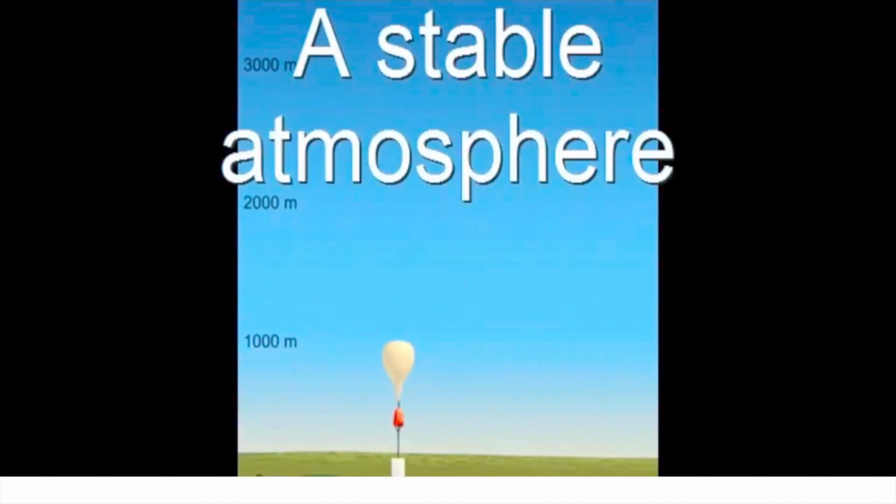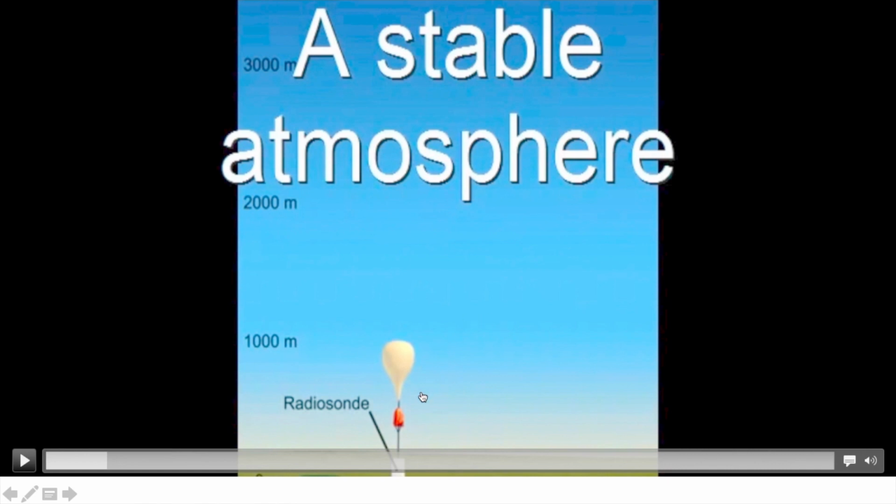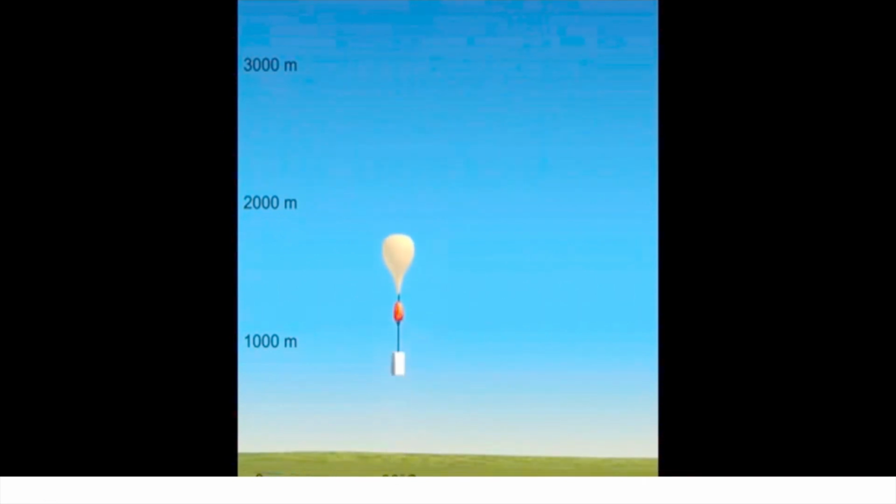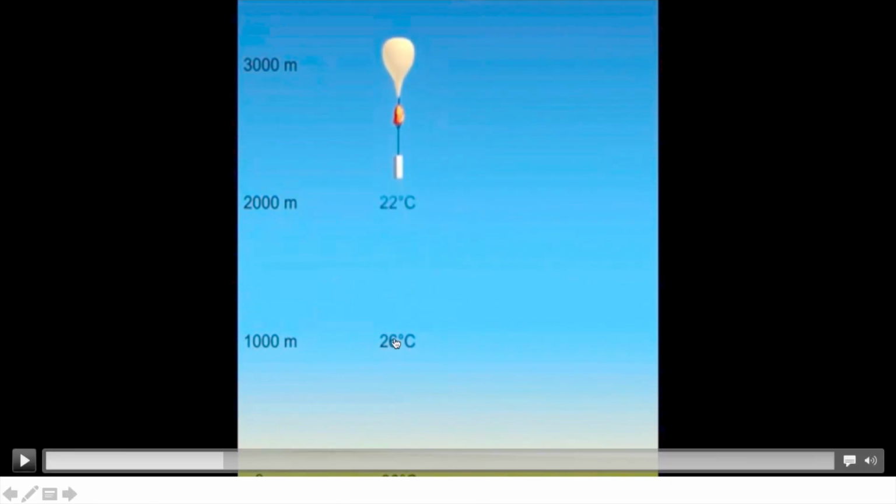Okay, now see this video, it will really help you. So what I told you is that in a stability condition we require certain force to lift the parcel. So here I am using a helicopter. So this is your radiosonde. Radiosonde gives you ELR, environmental lapse rate. So there is a sensor attached to the radiosonde. Radiosonde is basically a helium balloon, and this sensor will give you temperature, vertical change of temperature at each 1000 meters. So here it is 26 degrees Celsius. At 2000 meters the temperature is 22. That means at each 1000 meters there is a change of temperature by 4 degrees Celsius.